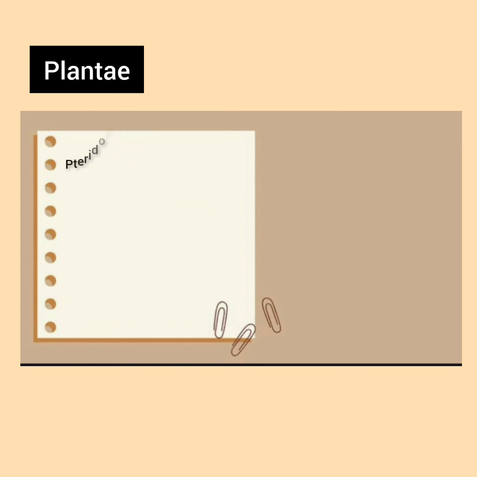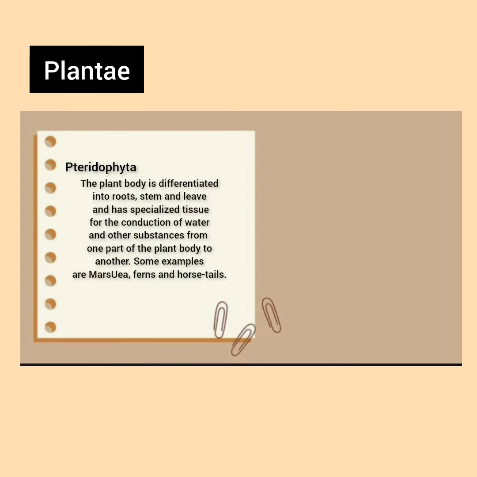In Pteridophyta, the plant body is differentiated into roots, stem, and leaves, and has specialized tissue for the conduction of water and other substances from one part of the plant body to another. These are some of the examples.